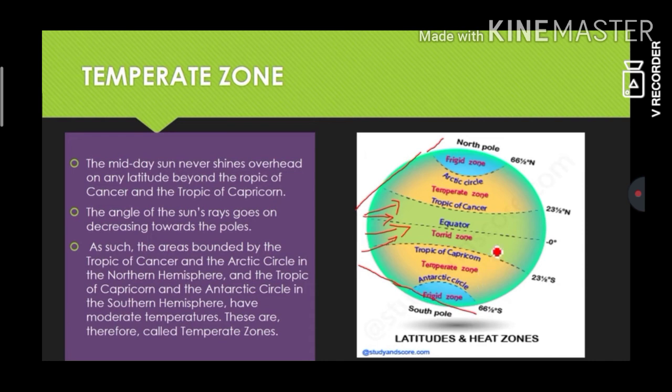As such, the areas bounded by the Tropic of Cancer and the Arctic Circle, that is 23 degree 30 minutes north to 66 degree 30 minutes north, and 23 degree 30 minutes south to 66 degree 30 minutes south, are called the temperate zone. Why? Because of the moderate temperature. They are neither too cold nor too hot. India falls in the temperate zone.